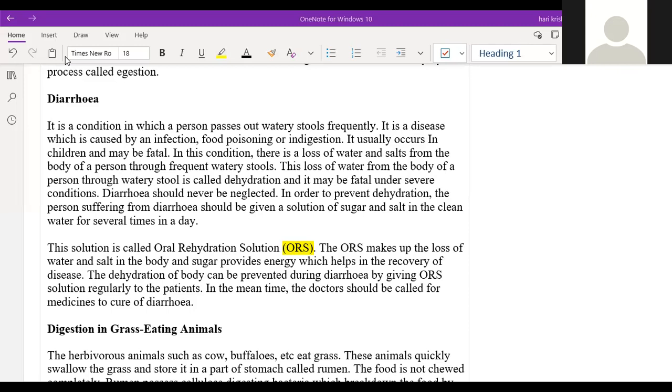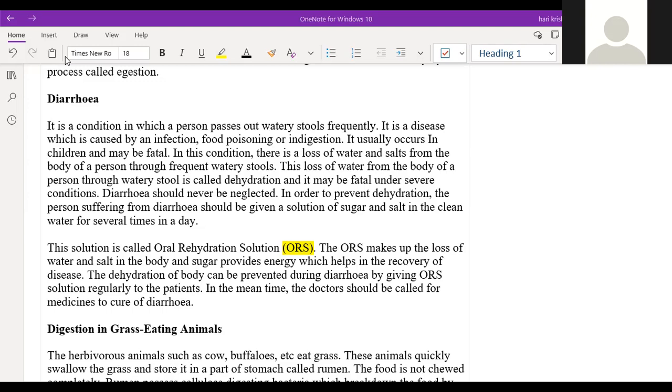So again, to regain the normal condition, to regain the salts and the water, we will take the oral rehydration solution. Also commonly known as ORS actually. It's a simple one. You can make it at home also, or it is available in packets in the medical shops also. Sir, how can we make it at home? You can just take a glass of warm water, add 1 or 2 tablespoons of sugar and the salt also.